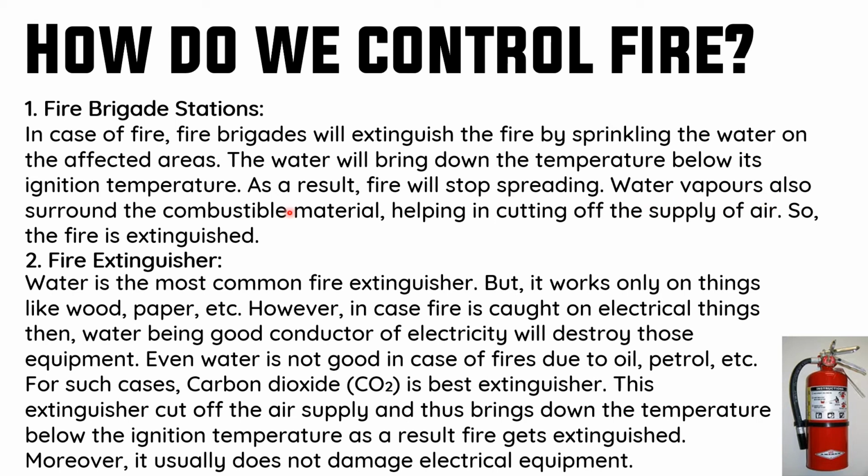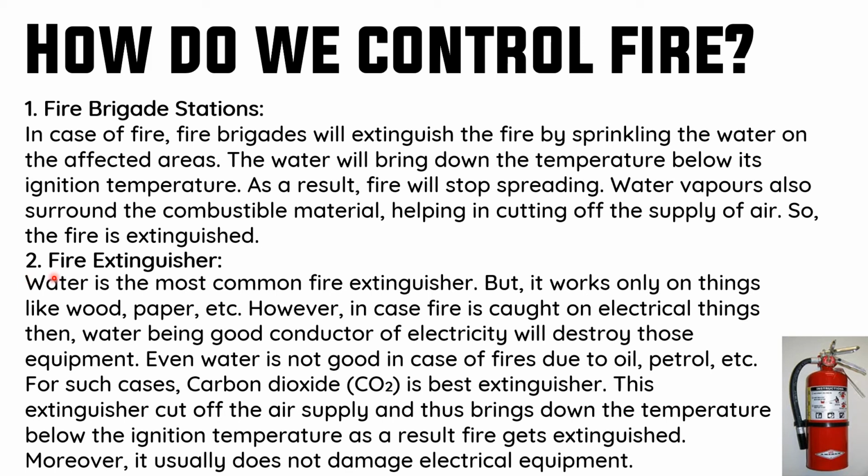Water vapors also surround the combustible material, helping in cutting off the supply of air, because air or oxygen helps the burning. So this water acts as a blanket, brings down the temperature below the ignition temperature, and puts off the fire. So the fire is extinguished.